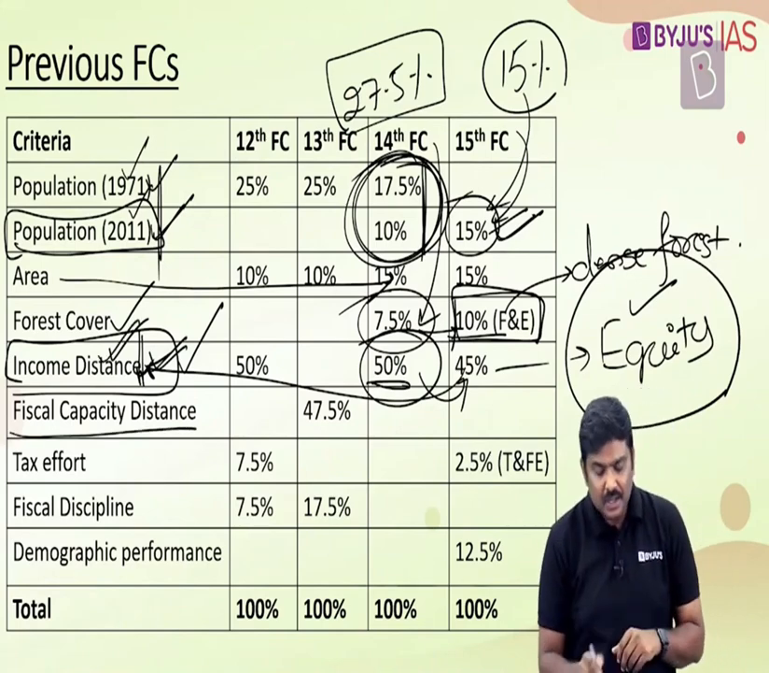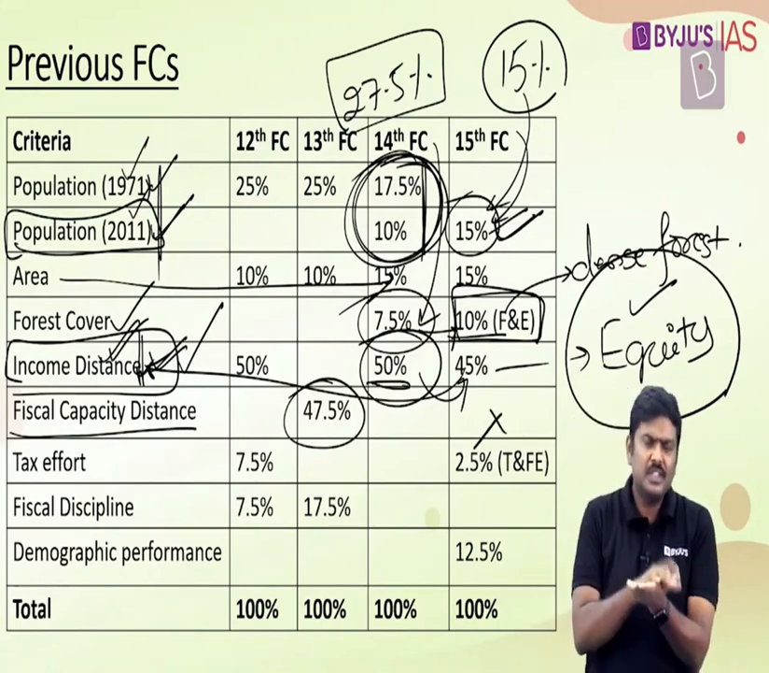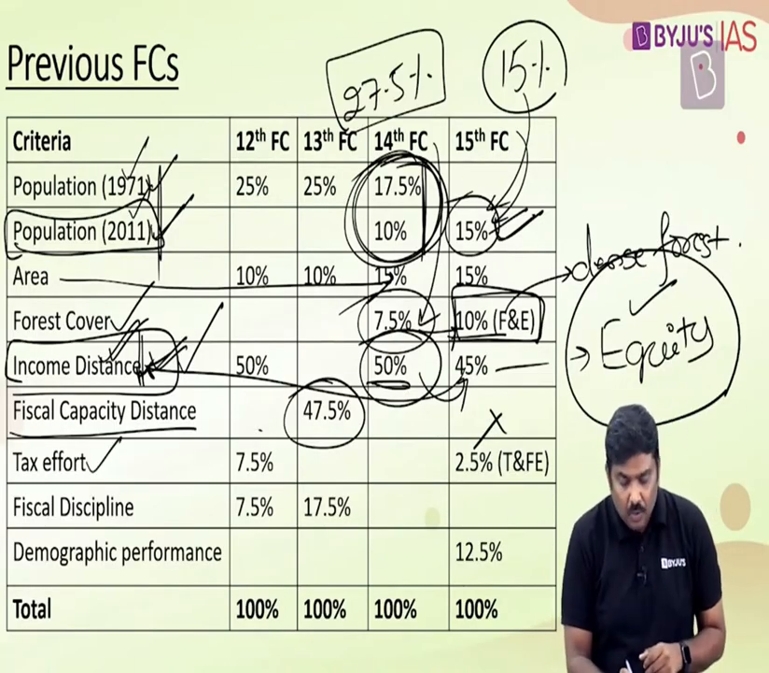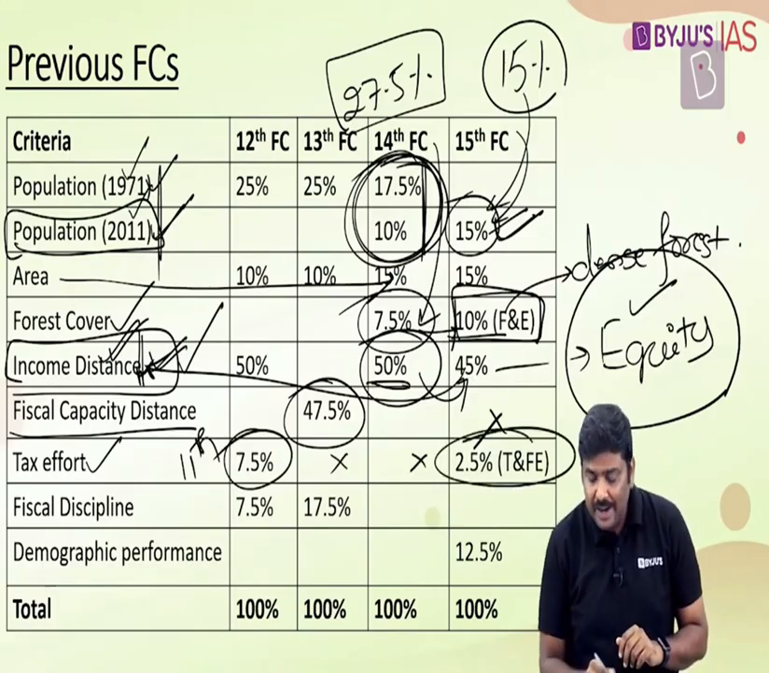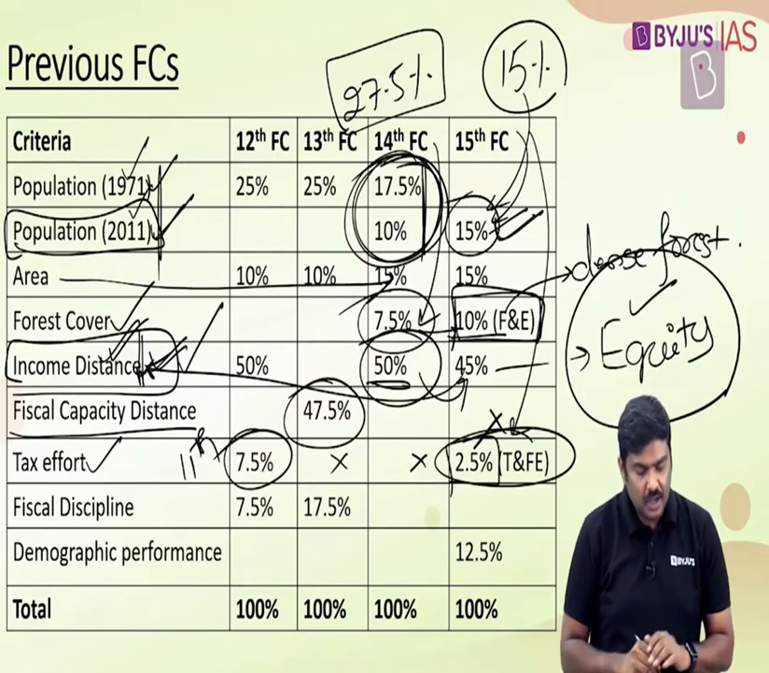Next one, fiscal capacity distance. Earlier, in the 13th FC it was provided, but now it has been removed. The previous FC has not provided any weightage, and the same thing has been done by the 15th FC also. Tax effort was there in the 12th and 11th Finance Commissions. The parameter was not given any weightage, but has been reintroduced in the 15th Finance Commission, and the weightage is 2.5%. Fiscal discipline, no weightage has been provided.